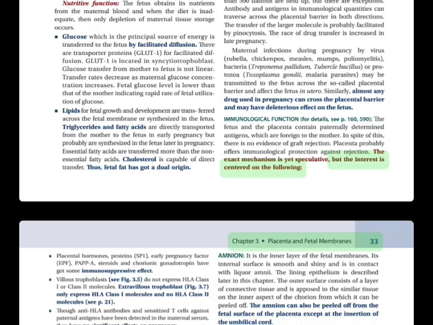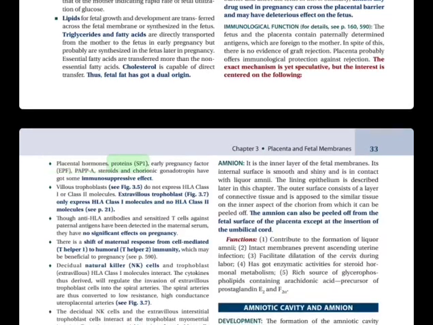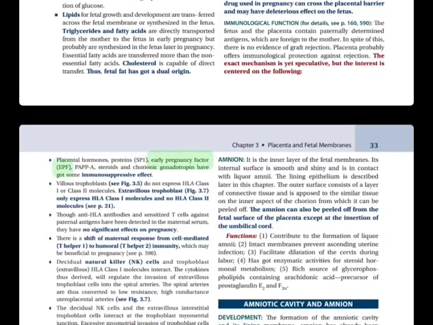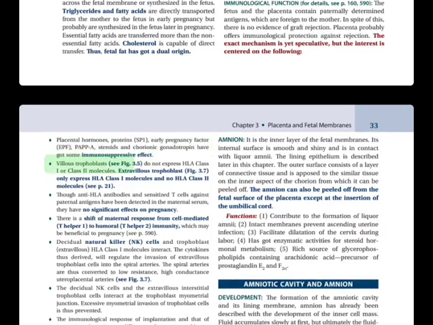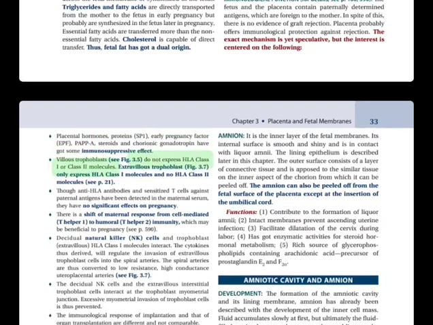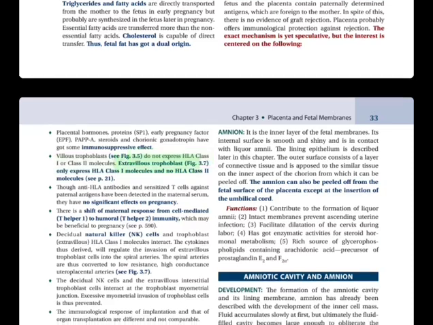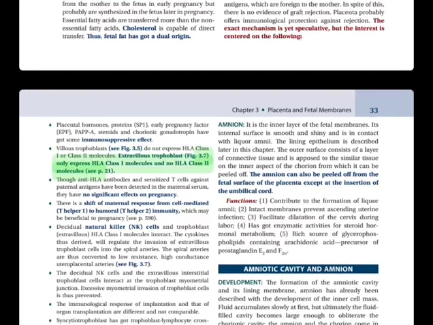Chapter 3, Placenta and Fetal Membranes 33. Placental hormones, proteins, SP1, early pregnancy factor, EPF, PAP-A, steroids and chorionic gonadotropin have got some immunosuppressive effect. Villous trophoblasts, see Fig. 3.5, do not express HLA class 1 or class 2 molecules. Extravillous trophoblast, Fig. 3.7, only express HLA class 1 molecules and no HLA class 2 molecules.